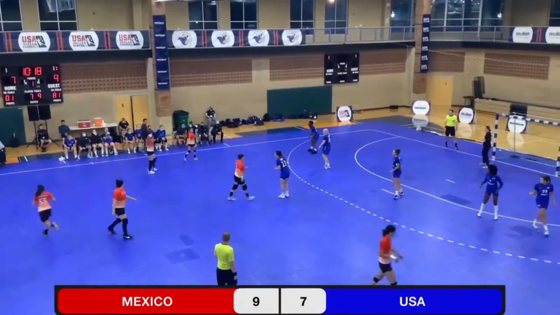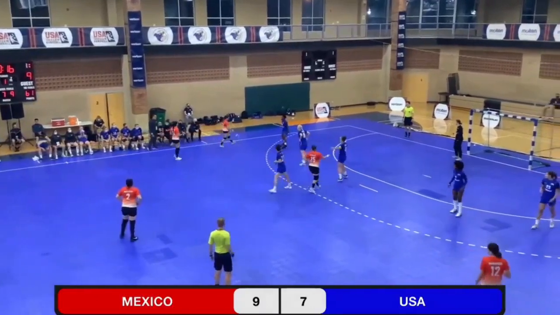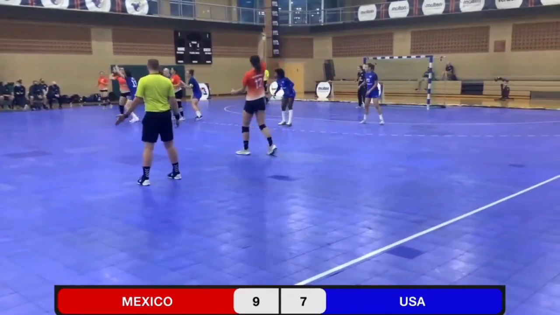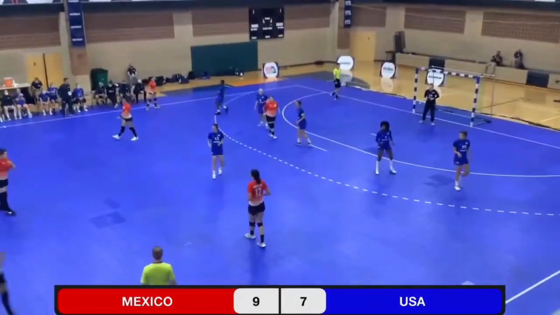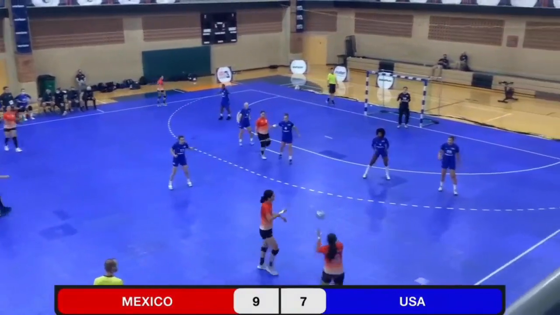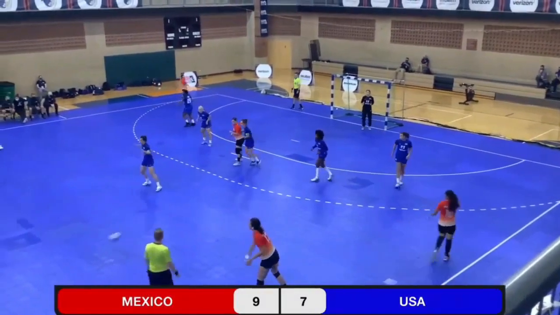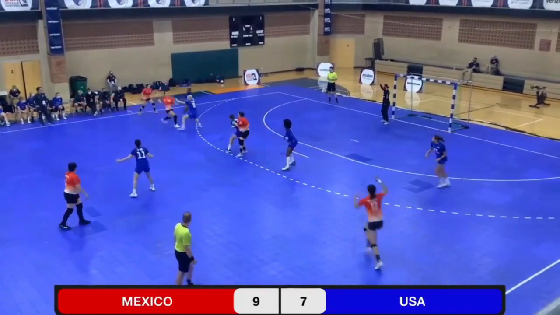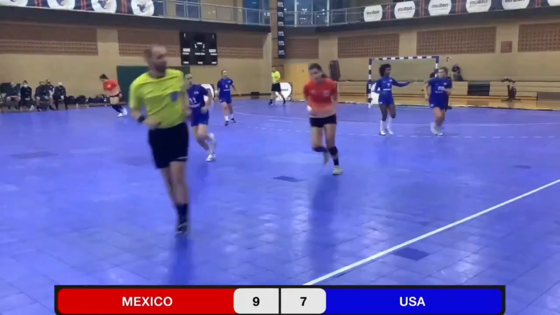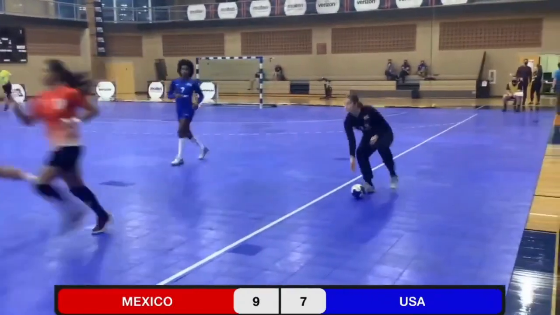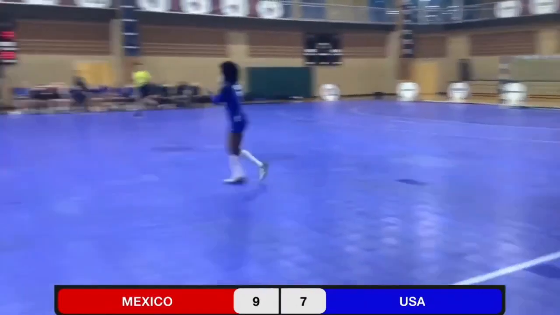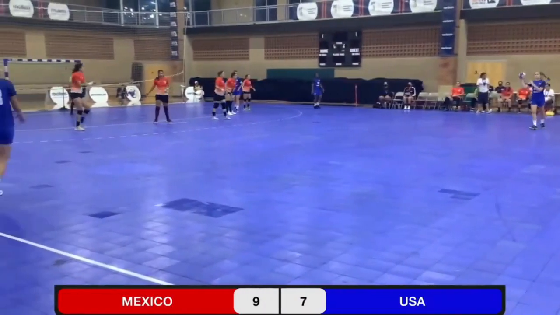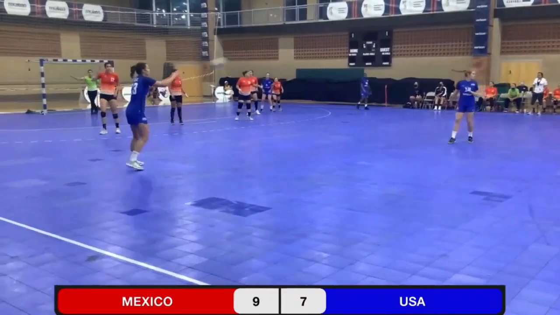Great fast break except for the finish. Turnover, USA with the opportunity now. Mexico's back, and we'll go ahead and set up the offense.